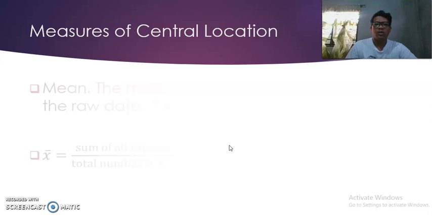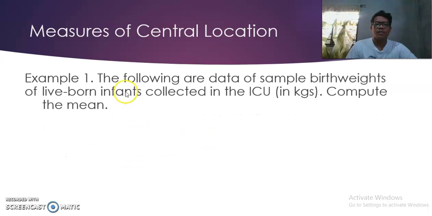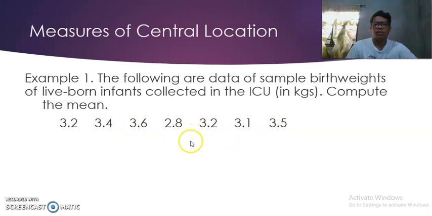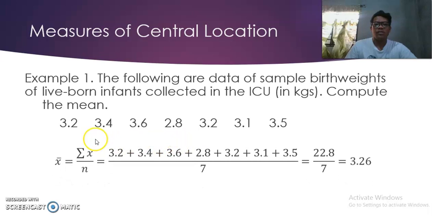number of data. So for example, the following are data of sample birth weights of live-born infants collected in ICU in kilograms. Compute the mean. So we have this data: 3.2, 3.4, 3.6, 2.8, 3.2, 3.1, and 3.5 kilograms. So we simply get the total of all these values and then divide by the total number of data. Since there are 7 data, the total of all these values is 22.8 divided by the total number of data.